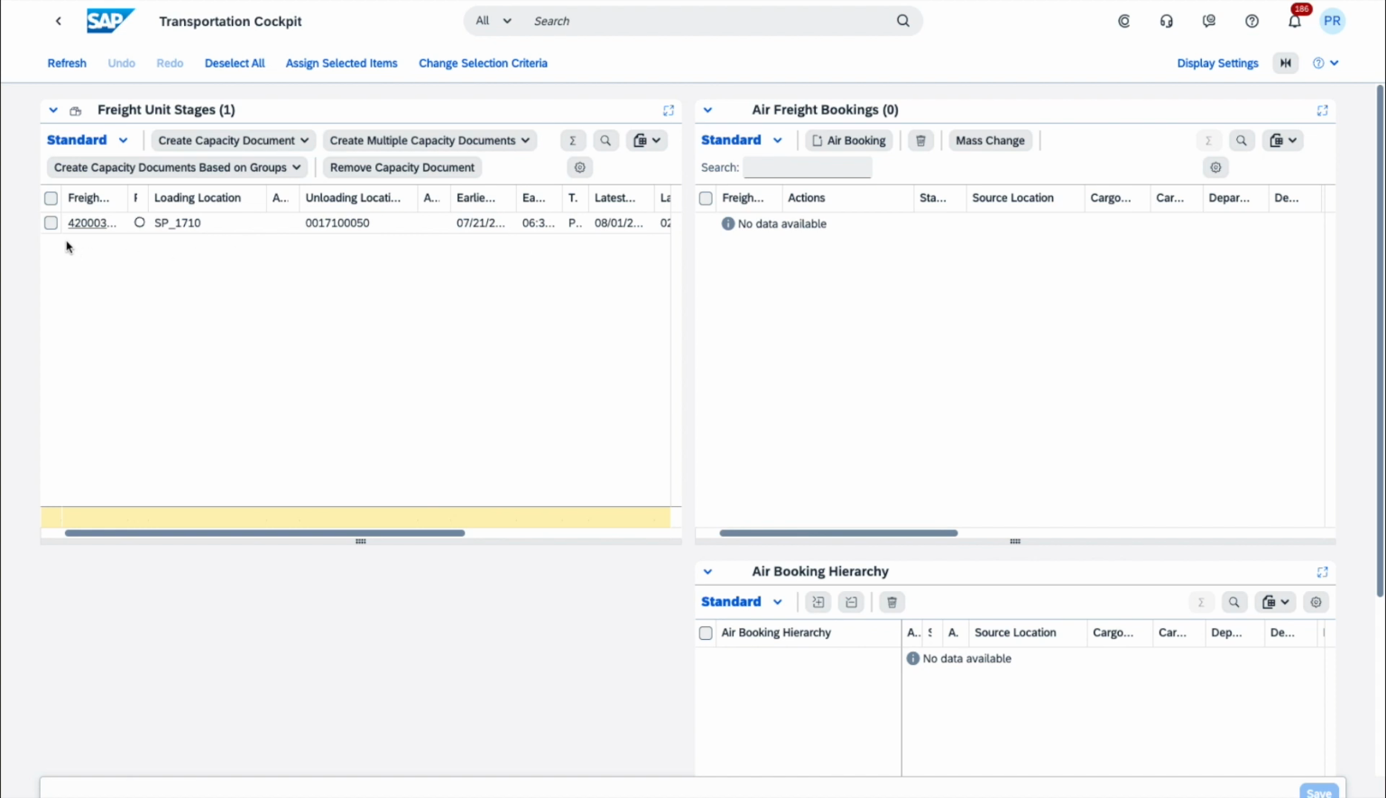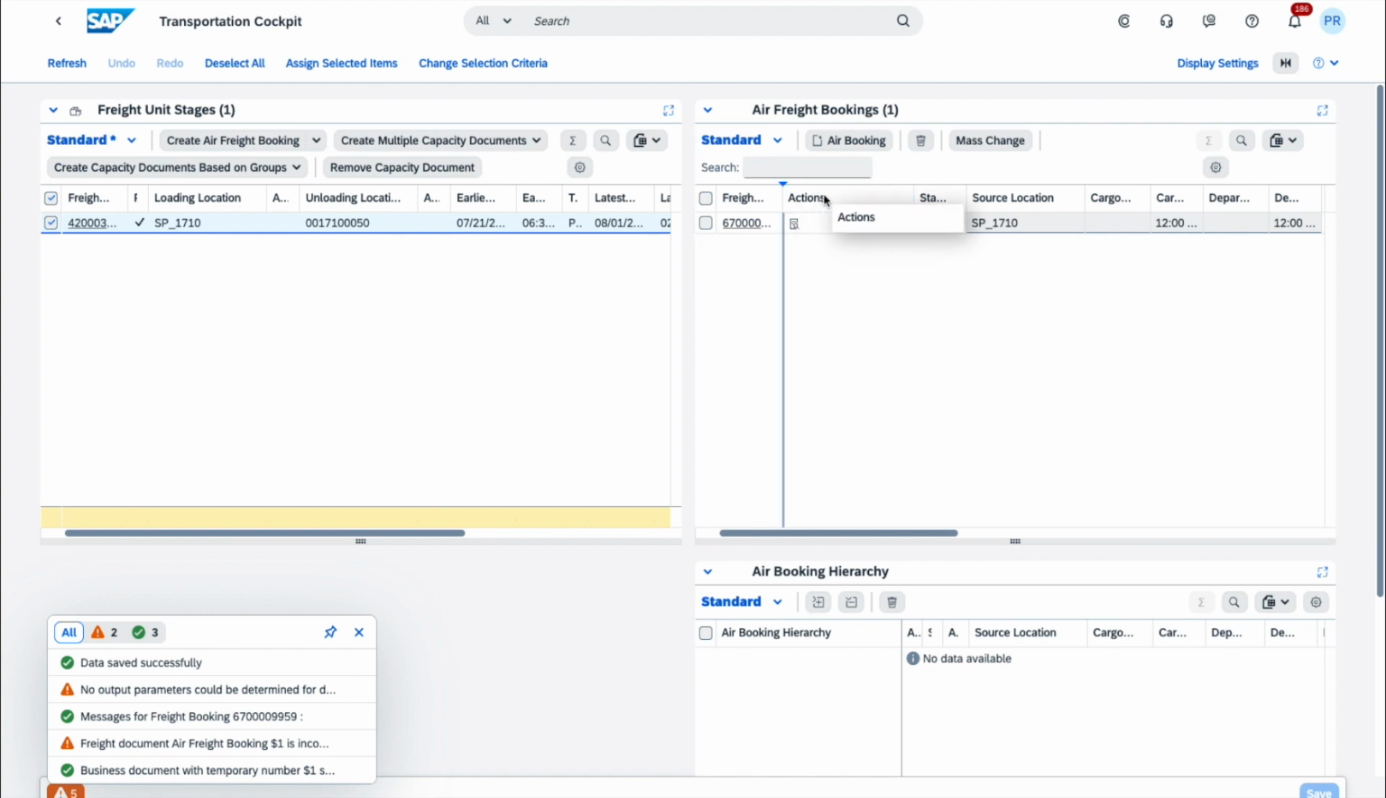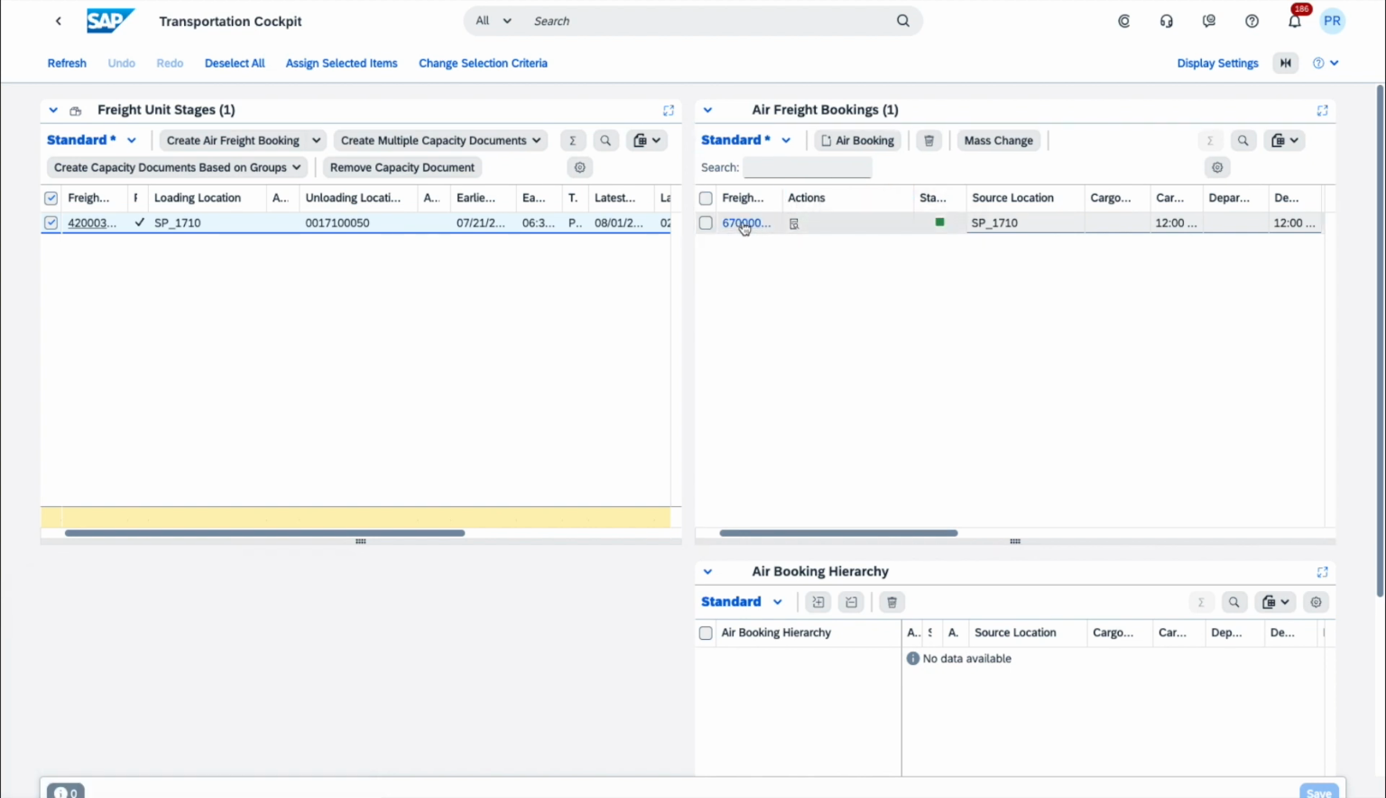In this case, what we will do is we will simply select our freight unit. We'll click on Create Capacity Document, which obviously is proposed by default as an air freight booking, seeing as we are in the air freight scenario. As per usual, we have an ensuing transportation document that has been created, but is given this $1 temporary assignment number. We'll click on Save, and this will produce a definitive freight booking. We can click on this number to actually drill down into this freight booking.